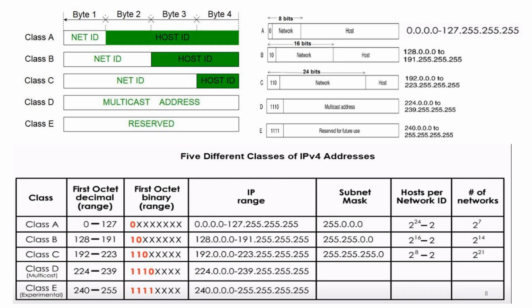That's why the subnet mask for class A is 255.0.0.0. Likewise, the subnet mask for class B is 255.255.0.0, and the subnet mask for class C is 255.255.255.0.